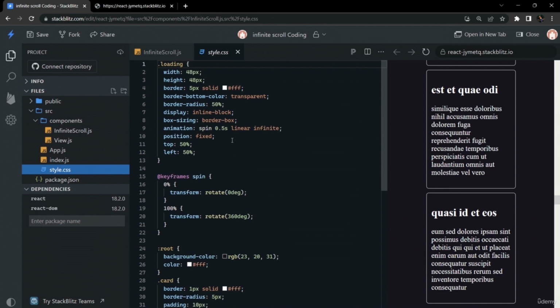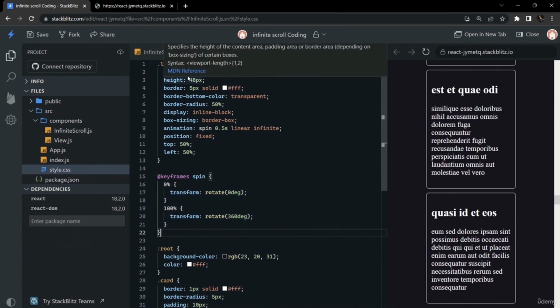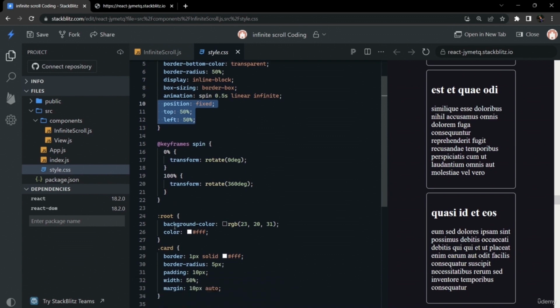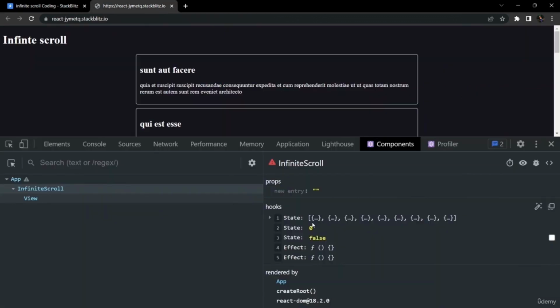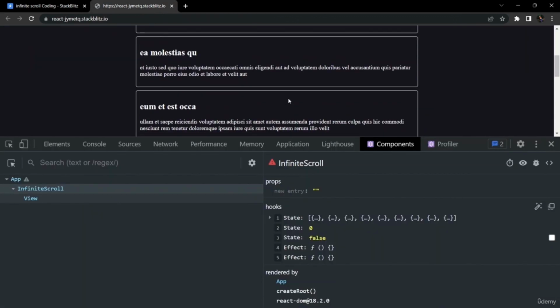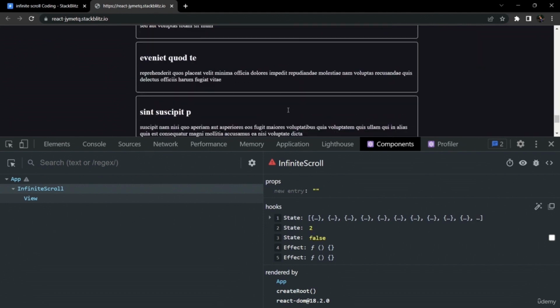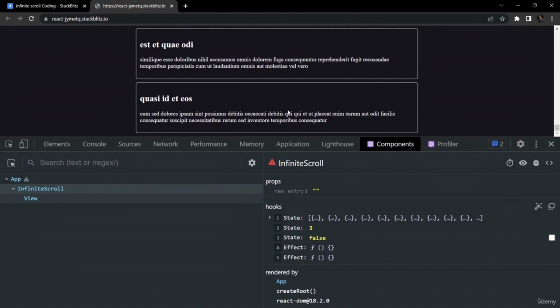It is just a 48 by 48 pixel box with some border and a radius of 50%, and a few animations. There is a spin animation with a duration of 0.5 seconds that transforms from 0 to 360 degrees. That's why it's rotating.